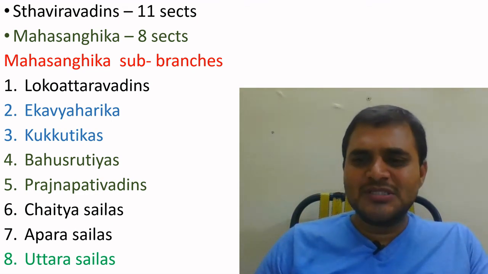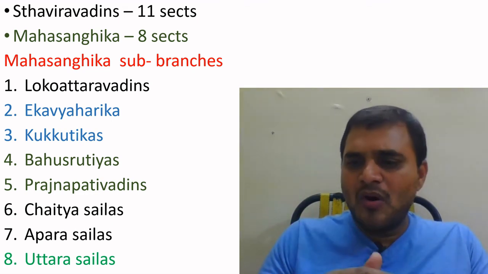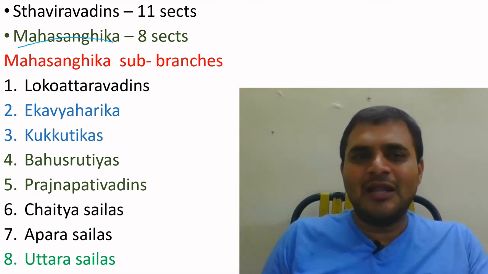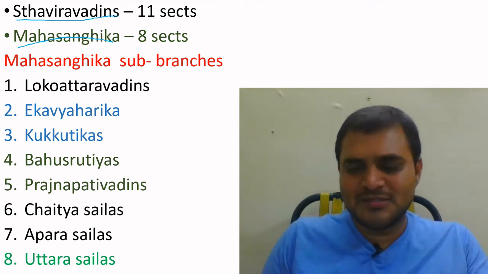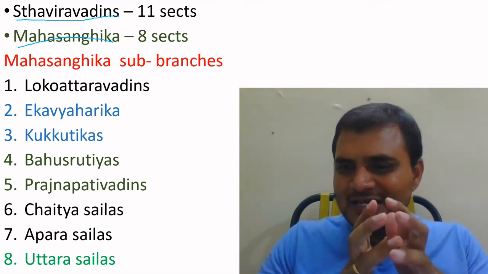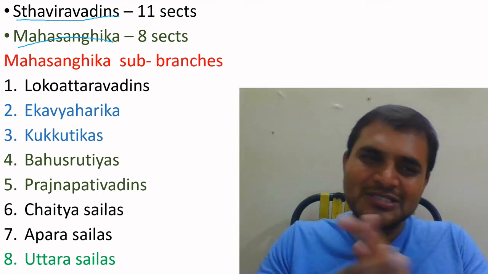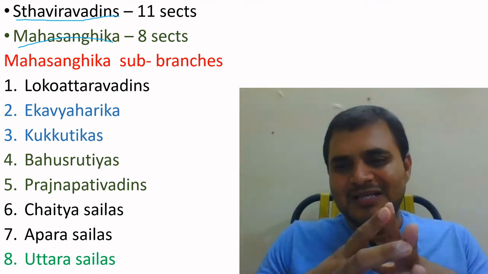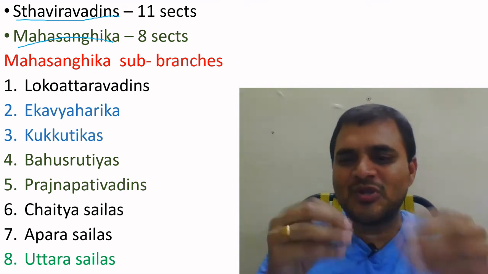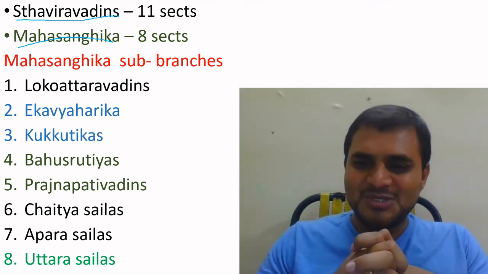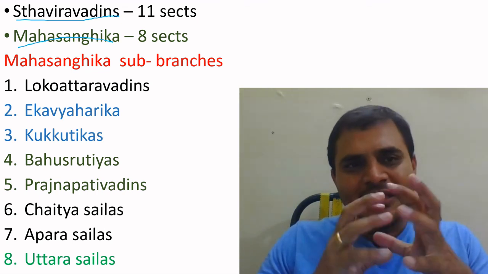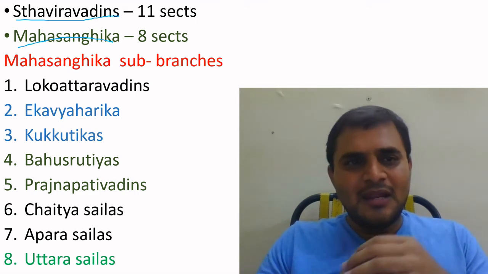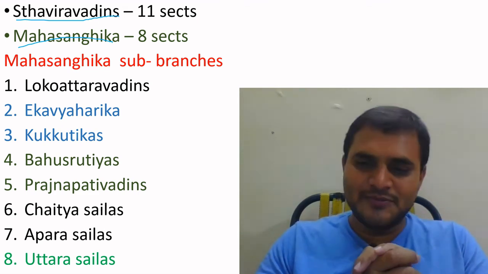In the second Buddhist council, the Vaishali monks became Mahasangikas, and the Avanti monks became Sthaviravadins. There was a split in Buddhism in the second Buddhist council. After some time, some schools started within these sub-branches. In Sthaviravadin there are 11 sub-branches or schools, and in Mahasangika there are 8 schools.